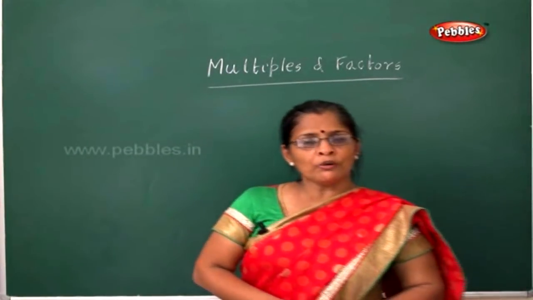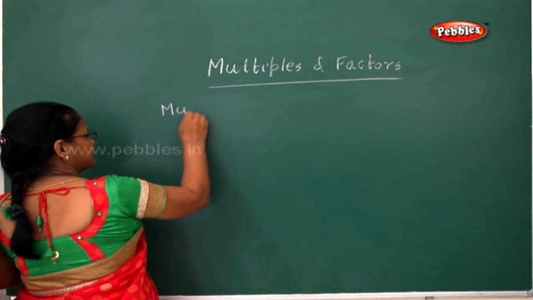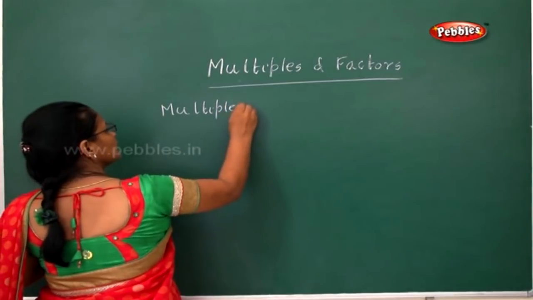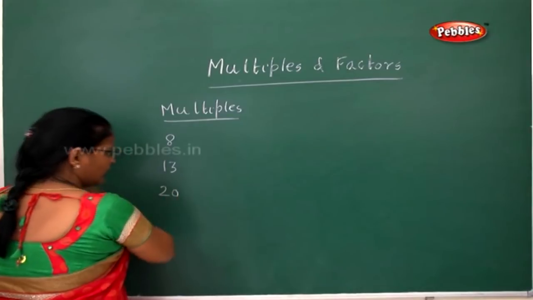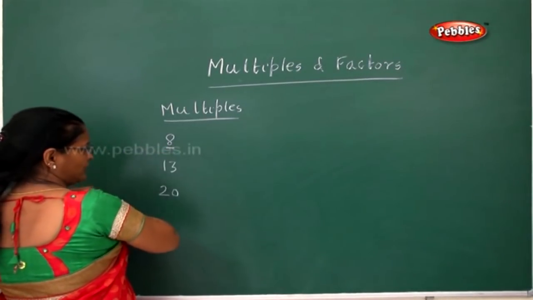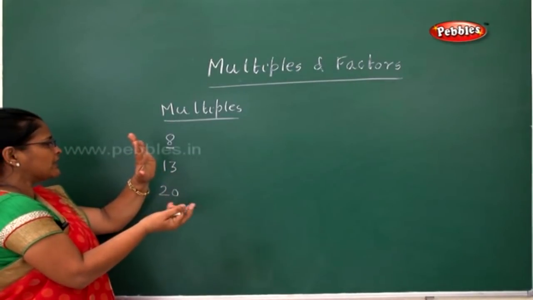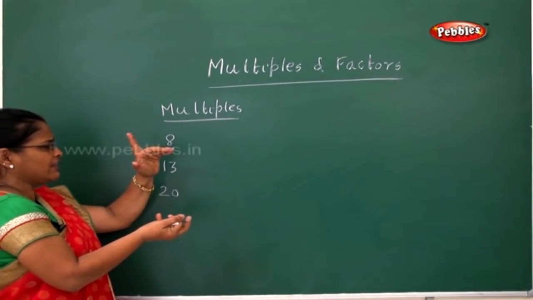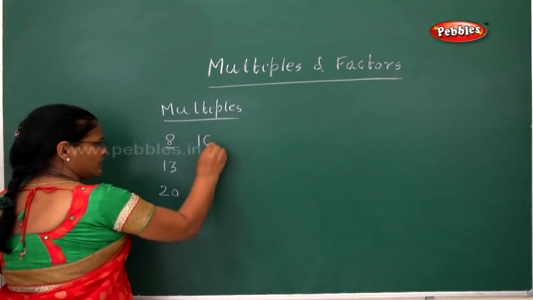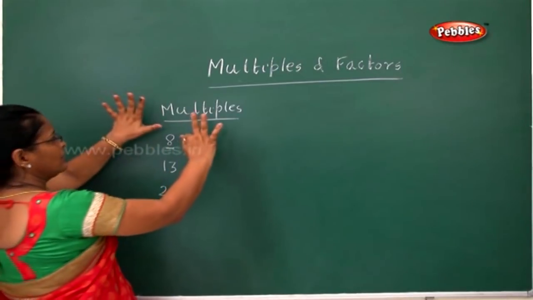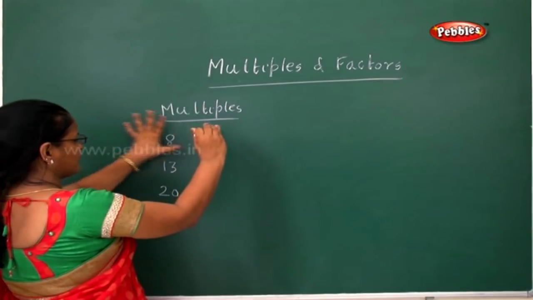Next one, we go on to practice time. See, first one, you have to do the multiples of 8, 13 and 20. Now I'll teach you how you will do 8. What you do is, you keep 8 fingers and start counting it. 9, 10, 11, 12, 13, 14, 15, 16. So 16. Then again you keep 8 fingers. 1, 2, 3, 4, 5, 6, 7, 8. So you have started counting 8.